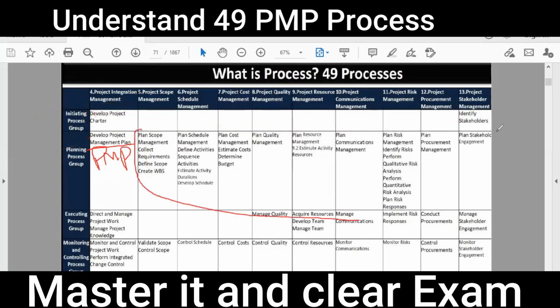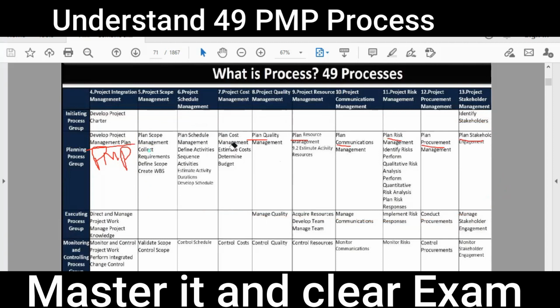So what are the plans? We have scope management plan, schedule, cost, quality, resource, communication, we have risk, we have procurement, and we have stakeholders. Clear? Yes. Then three baselines are created here.